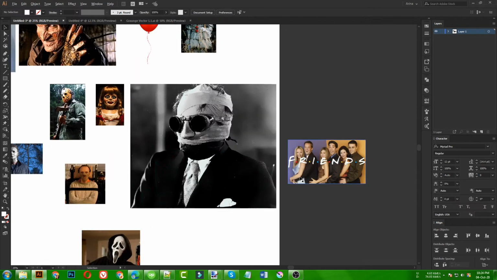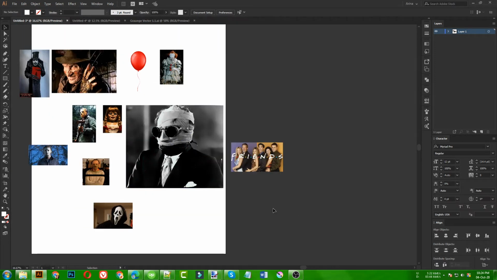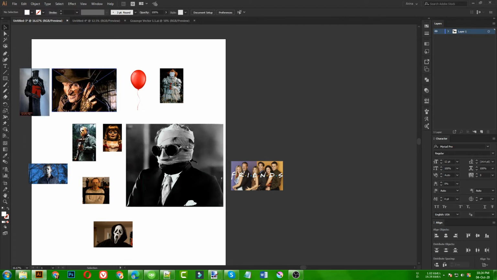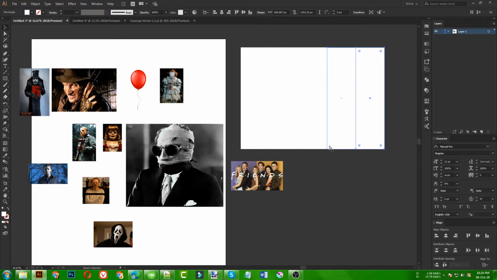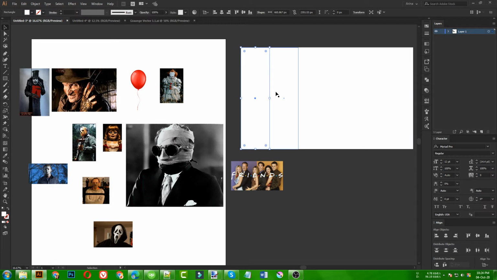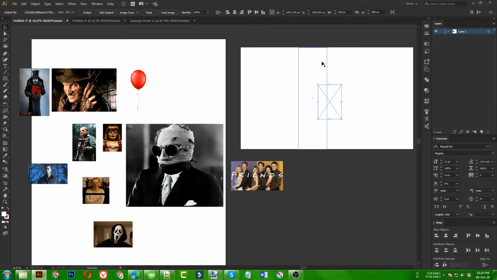I'm going to make it in a similar way, like they are standing with each other. So that is going to be the theme here. And as we are going to use some images here, we need to use a clipping mask. So I'm going to draw some rectangles here just like this. Once I make a copy, I can press Ctrl D, and that will keep duplicating. So as you can see, I have different rectangles here, and then I need to place them. I want to place him on the center point.